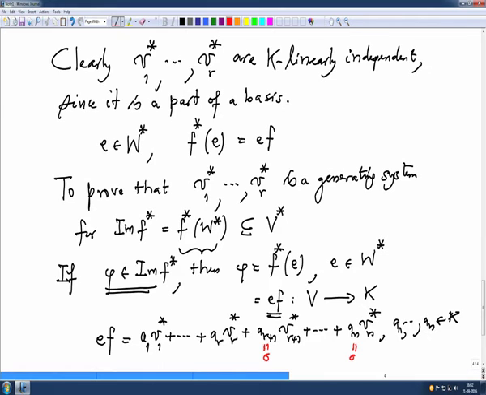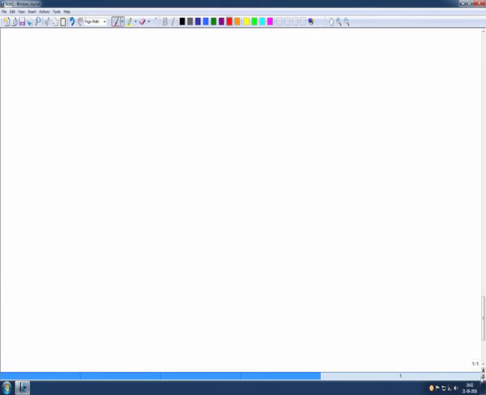I am going to evaluate both the sides on the vectors VR plus 1 to vector Vn. So, we are looking at E of F evaluated on Vi, and i is from R plus 1 to n.